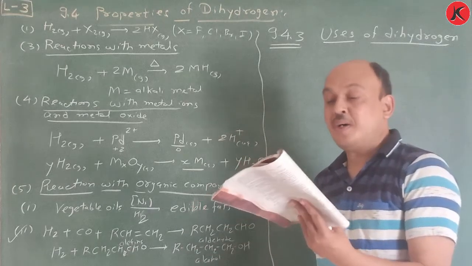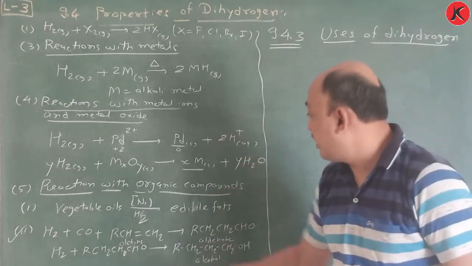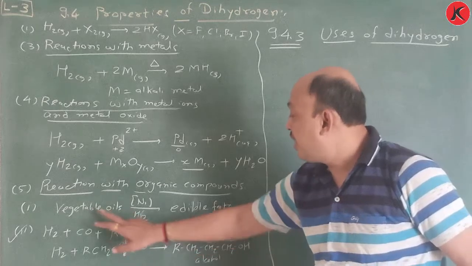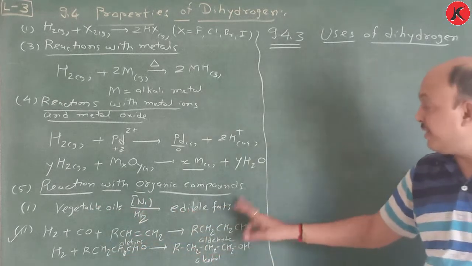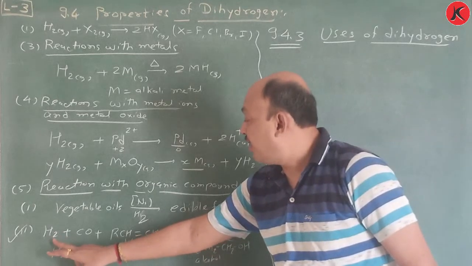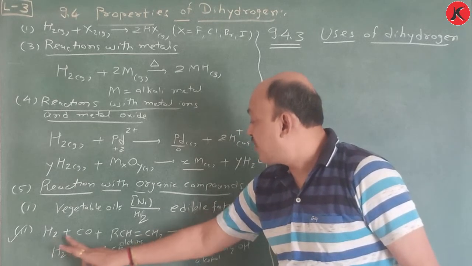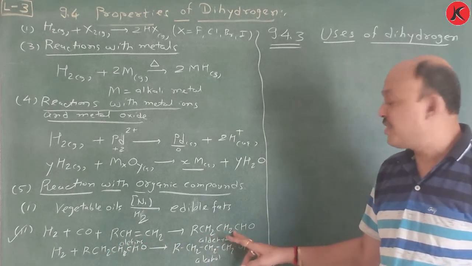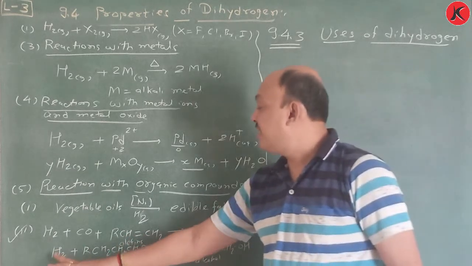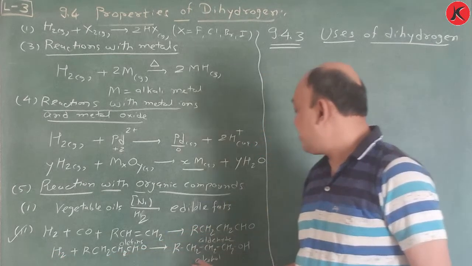Reactions with organic compounds. Here, hydrogenation of vegetable oil in the presence of nickel catalyst gives edible fat, and this is very important. And another: H2 plus CO plus RCH double bond CH2 gives RCH2CH2CHO, and once again this reacts with dihydrogen to give alcohol.